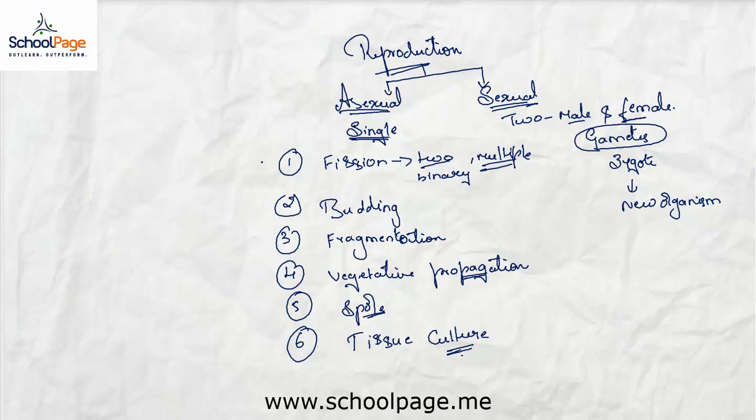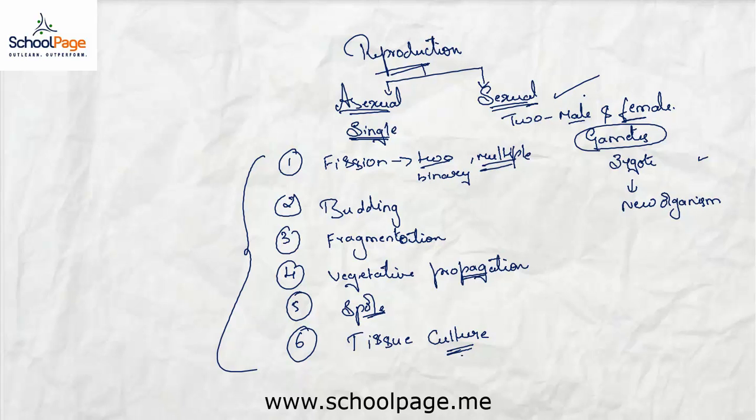Now observe here, in all these cases there is only a single parent involved, whereas in the sexual method there are two parents involved. This is the major difference between asexual and sexual reproduction, and also the main advantage of the asexual method. When the organism is fully grown, it need not wait for its partner for reproduction. When the conditions are favorable and it has matured enough to reproduce, it will start reproducing by following one of these methods.